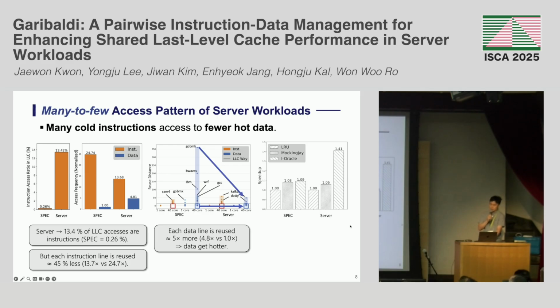To evaluate the true potential benefit of reducing instruction misses in server workloads, we conduct an Oracle study where instructions always hit in the LLC after their first access. In SPEC workloads, Mockingjay achieves a modest 8.4% performance gain over LRU, almost achieving the 9% of the iCache Oracle. On the other hand, in a few cases of server workloads, Mockingjay achieves a 6.3% performance improvement over LRU, while Mockingjay with the instruction Oracle achieves a 41 or 42% performance gain, which means there is significant headroom for instruction-footprint-aware LLC management in several workloads.